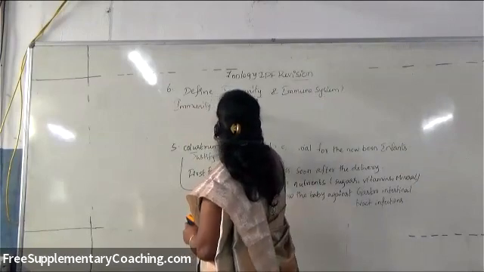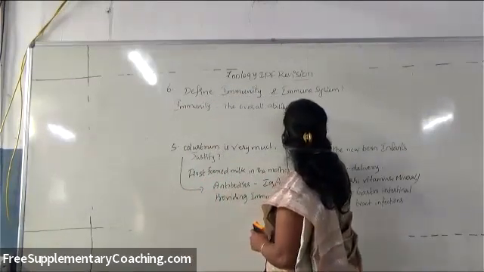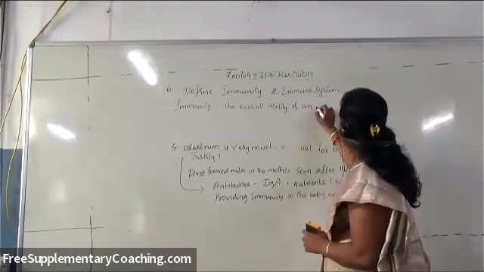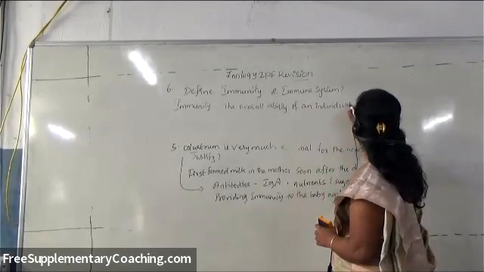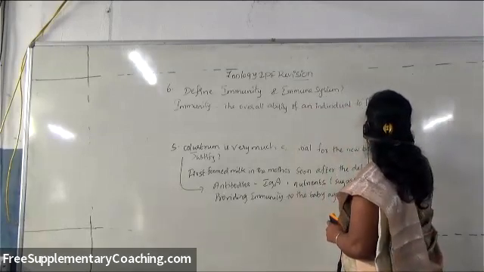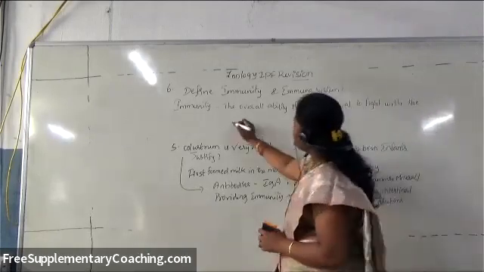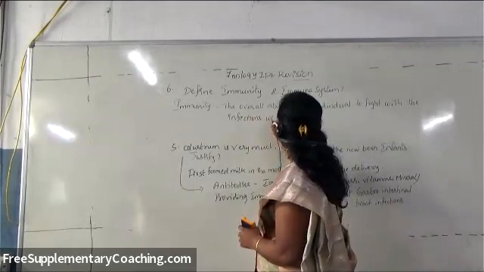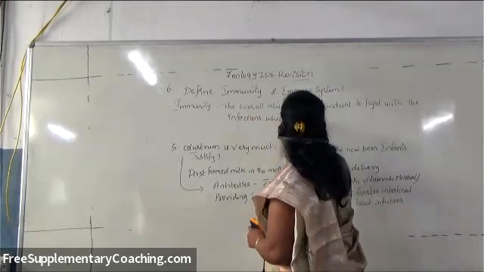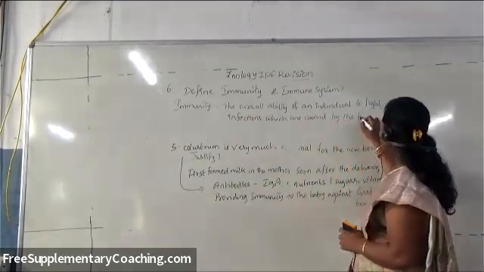Immunity is the overall ability of an individual to fight with the infections which are caused by foreign agents, that means pathogens.